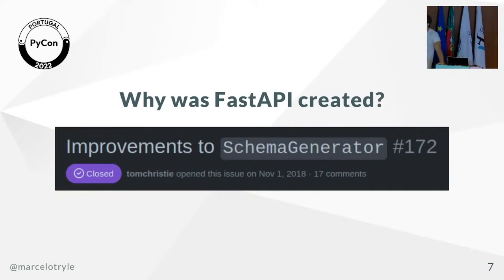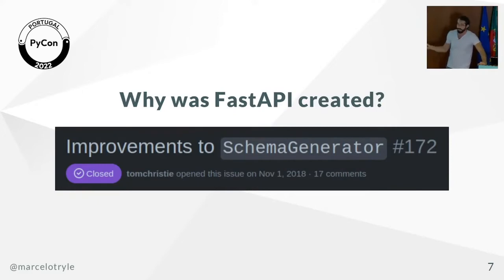The schema generator is a feature of Starlette which is not well known, mainly because everybody knows FastAPI, and FastAPI creates this documentation out of the box with Swagger. But on this issue, Tom asked, what can we do to improve the schema generator? Because the schema generator generates the OpenAPI JSON, but not automatically as FastAPI does.